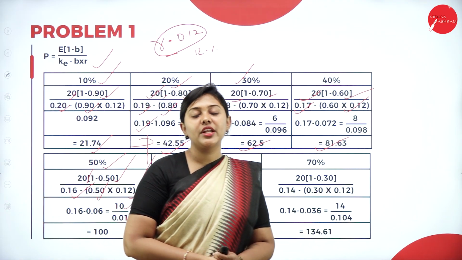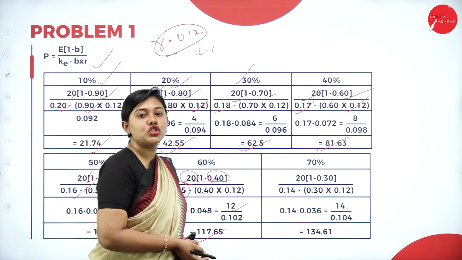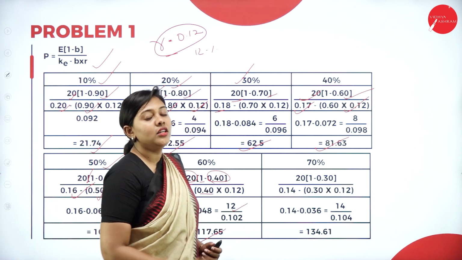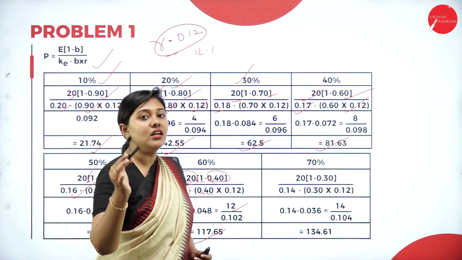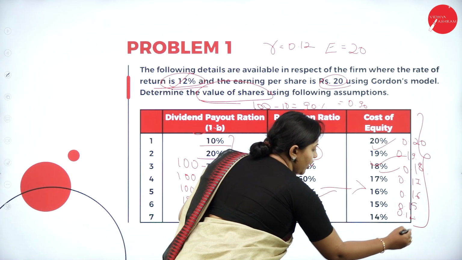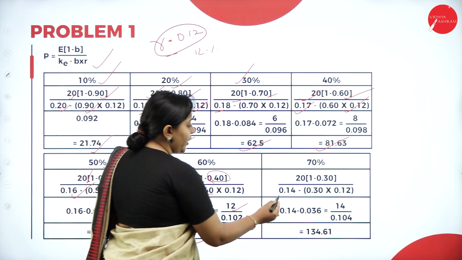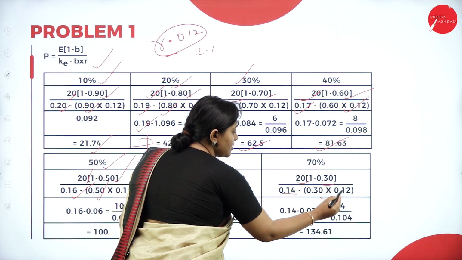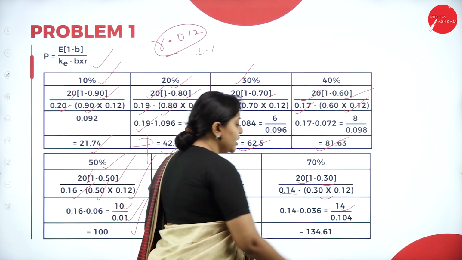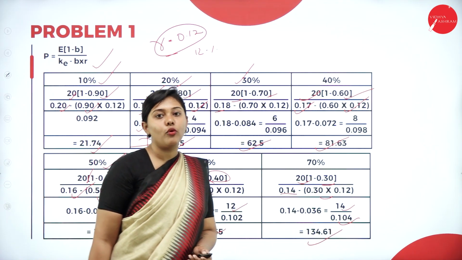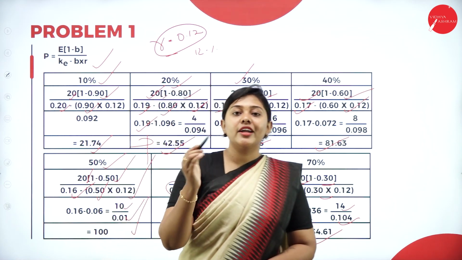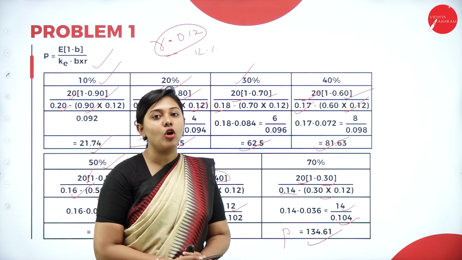If it is 70% dividend, 30% will be your retention ratio. So that retention ratio we have taken as 30%, that is 0.30, and your rate of return remains the same, but the cost of capital is how much? Cost of capital is 14%, 0.14. So let us substitute 0.14. Similarly, if you substitute the values, you get 14 divided by 0.104, and the answer you get is 134.61. So this is how you calculate your market price per share by using Gordon's model.